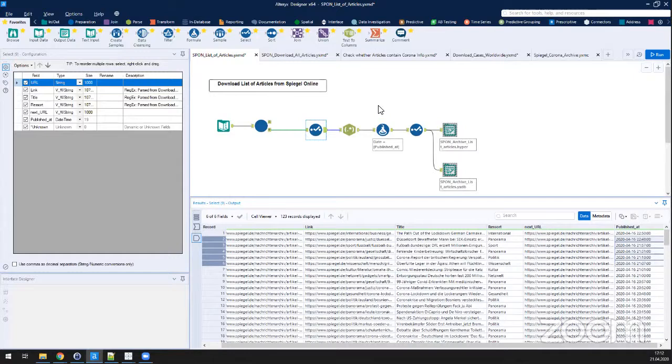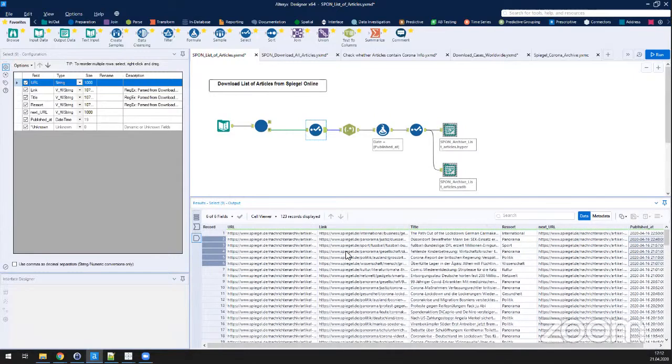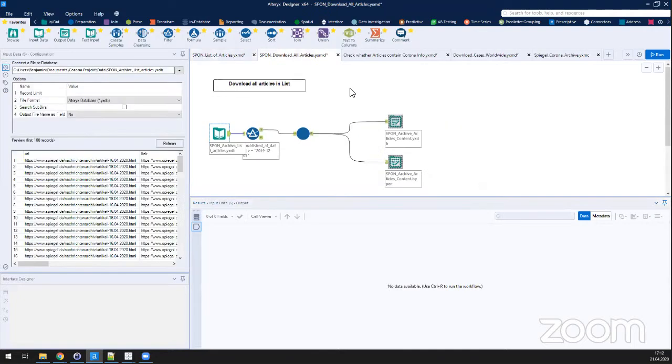So the next step is to go over this list and download all the links that we have parsed out here using another workflow. You could have, of course, done that in one single workflow, but I decided to break it down into a couple of workflows to manage it more easily, because I don't always want to download all the articles.